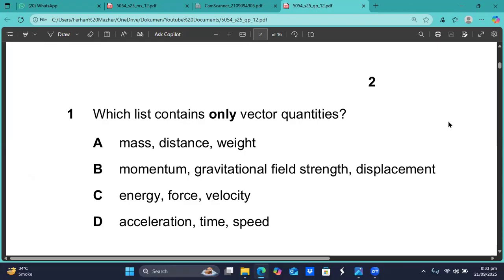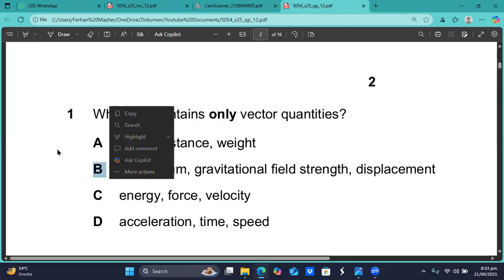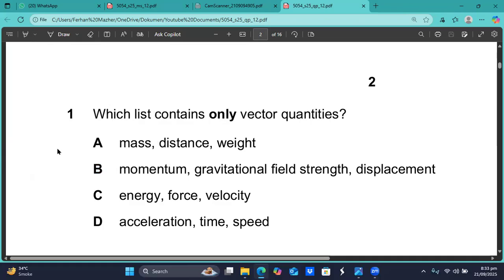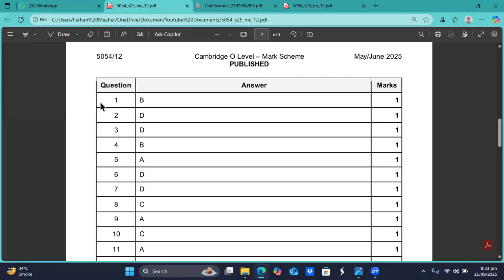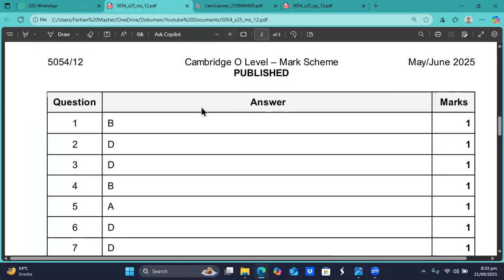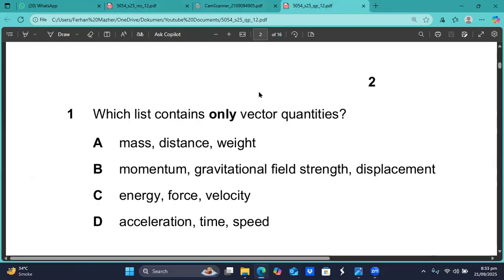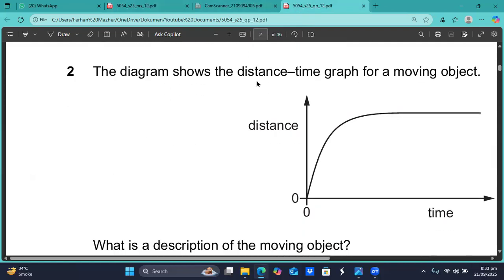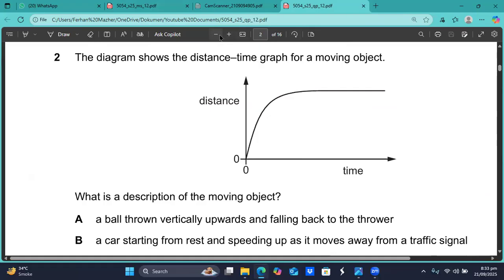C is energy, force, velocity. Energy does not have direction. D is acceleration, time, and speed. Speed and time do not have direction. So I think B is the right answer, because in the list B, all the quantities have direction and magnitude. So the answer is B. I hope you understand. Question number 2 is showing up on your screen.